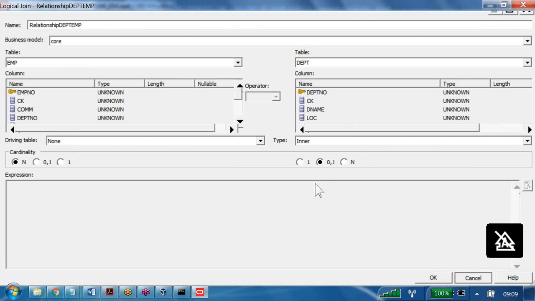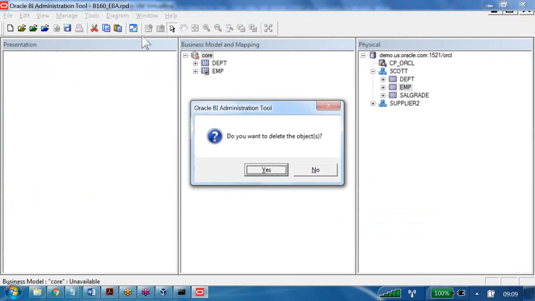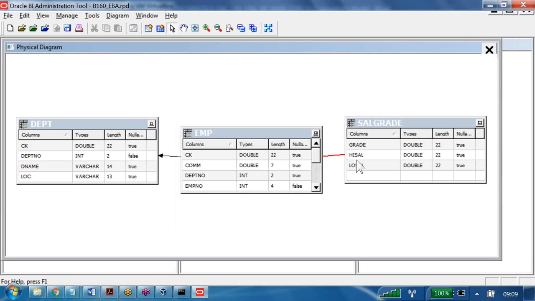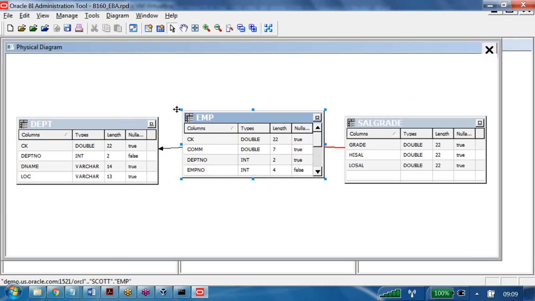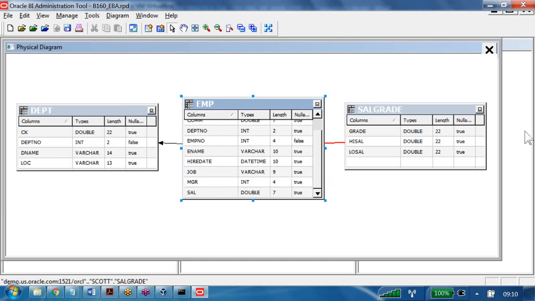For that I am going to the OBIEE. Then I am trying to delete this one. I don't want this layer as of now. Now I want to go with this Scott, go to the physical diagram. Whatever I have here, the EMP table, has two columns. One is the EMP number column, and second is the manager column. These two things I want to join. One is the EMP number column, second is the MGR column.